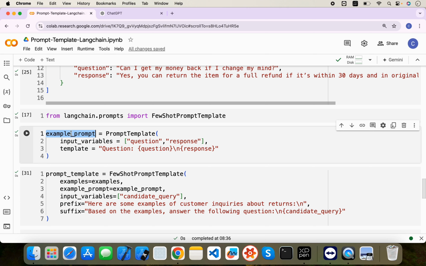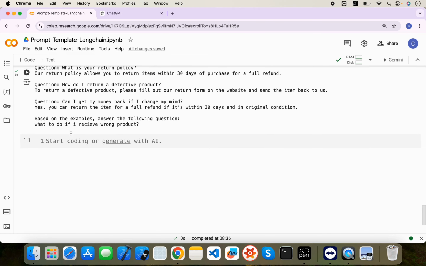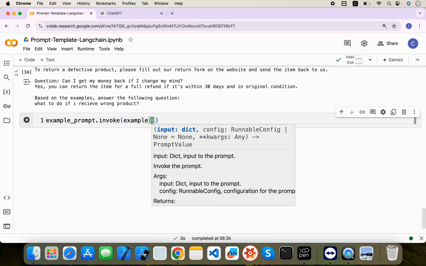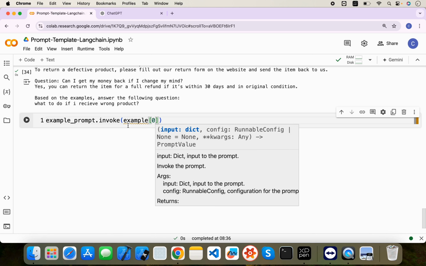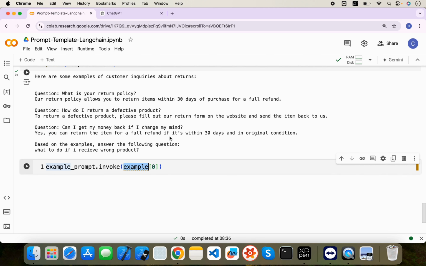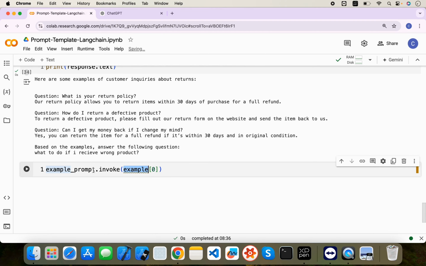And if you see, this example prompt is nothing but a placeholder with the question key. Okay, so let me show that. So when you invoke this, let's provide example of 0. It will accept a dictionary, because whenever we invoke the method, we are passing the input as a dictionary. So example prompt dot invoke will be examples of 0.